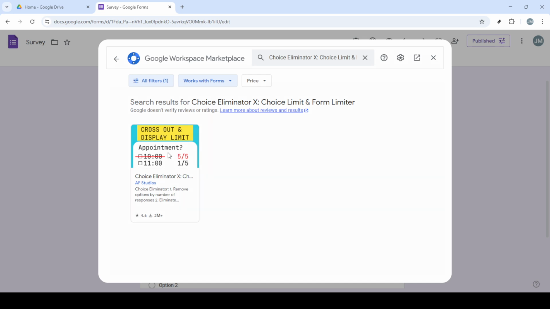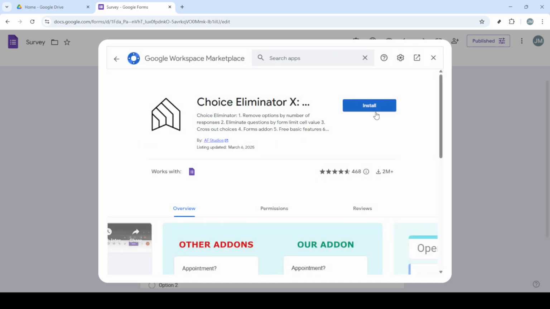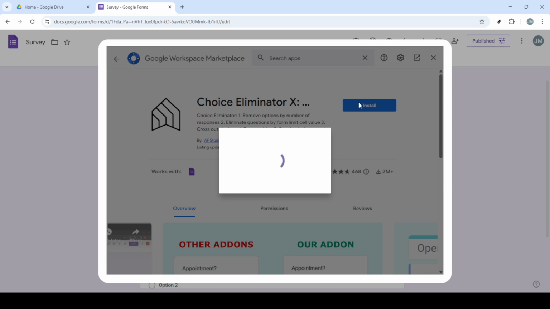With your options in place, look towards the upper right corner for the More option, which looks like 3 vertical dots. Clicking this will reveal a drop-down menu, and from this menu you should select Get Add-ons. This is where we'll find the tool to limit responses. A new window will pop up with a search bar at the top. Go ahead and search for Choice Limiter. You'll be presented with a few choices, but what you want is Choice Eliminator X, Choice Limit and Form Limiter. Click on this and you'll be directed to the app page where you can proceed by clicking on Install.